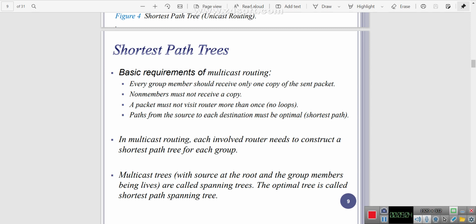A packet must not visit a router more than once. So no loop should occur, and deadlock will not occur. That is what they are mentioning. So in a group with five nodes, the loop will not occur. If a loop occurs, definitely data loss will occur, so that should not happen. The paths from a source to a destination must be optimal. However we are transferring the data, we choose the best path for transferring the data. The best path means the shortest path; we call it the best path, that is, the optimal path.